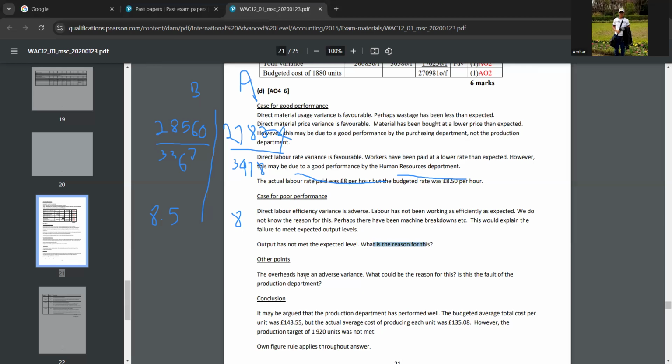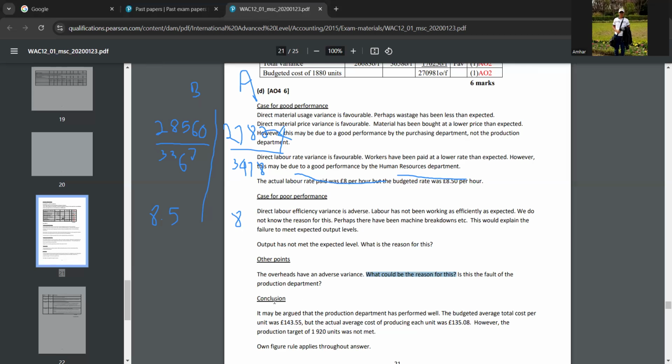So that's why they're saying the overheads have an adverse variance. When we prepared the reconciliation statement, we found out that overheads have an adverse variance. Now they're asking, is this the fault of the production department? What could be the reason? You can say maybe the fixed cost is higher, because there might have been an increase in the rental cost of the production department. Did you understand?